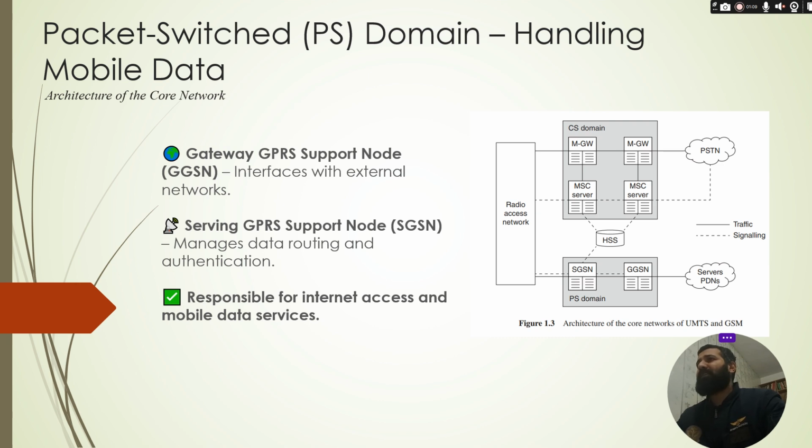Gateway GPRS support node, which is responsible to act as a gateway between mobile networks and external data servers or the internet. The second component is called serving GPRS support nodes, which is responsible to handle data routing between base stations and the gateway GPRS support nodes, while also managing user authentication and session control. These components work together to deliver seamless mobile internet access.